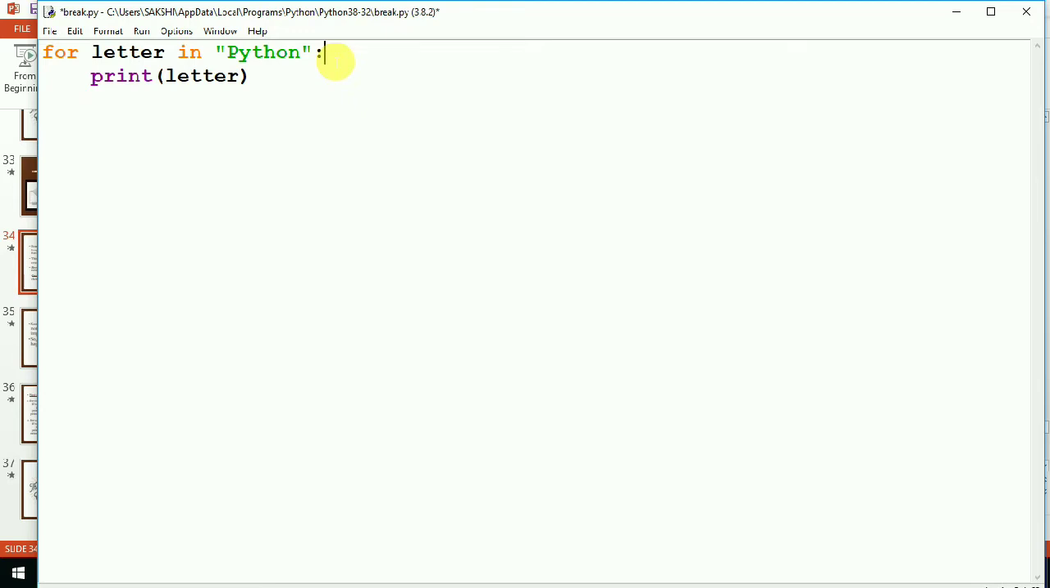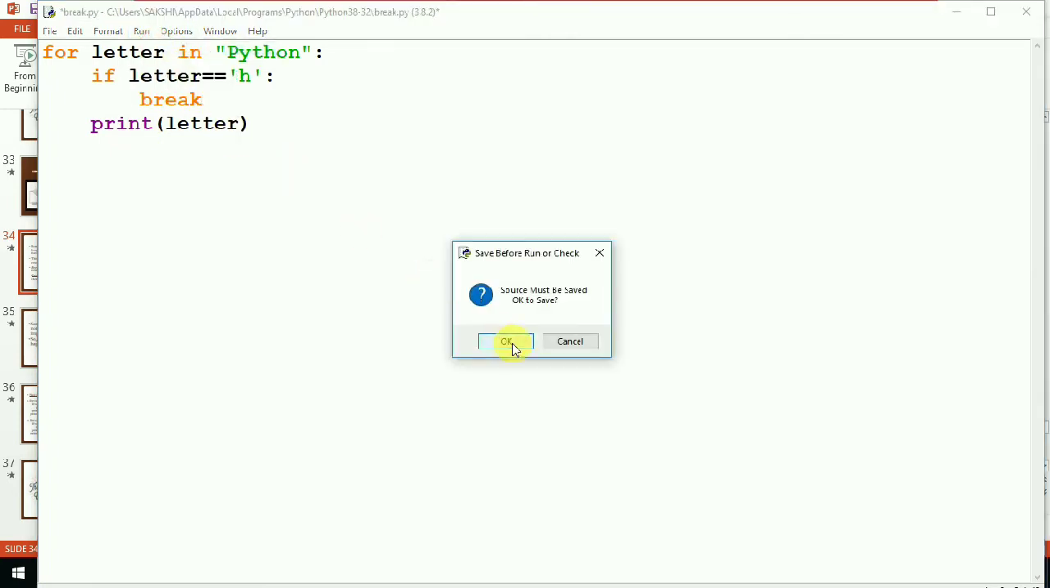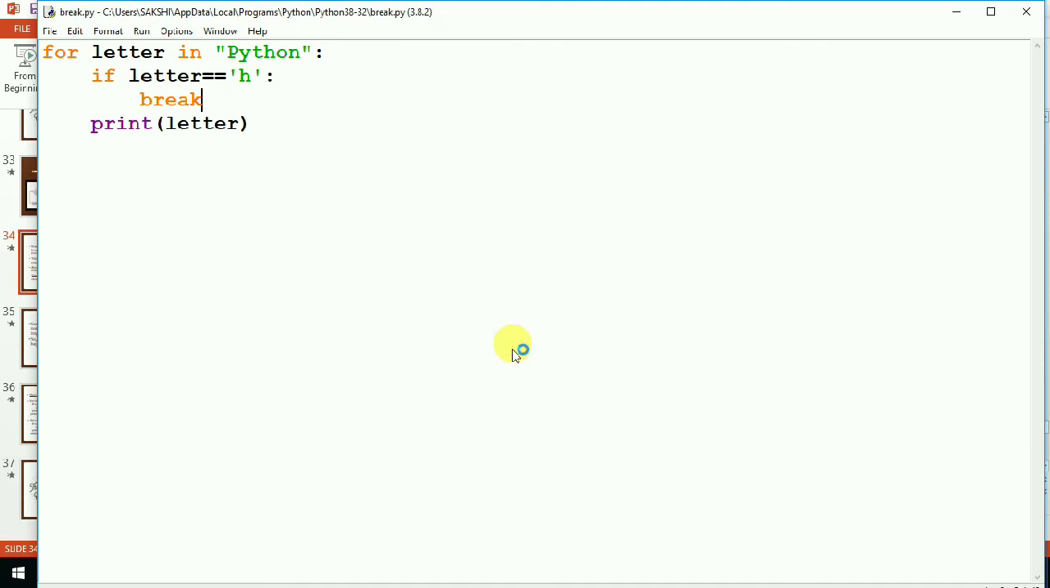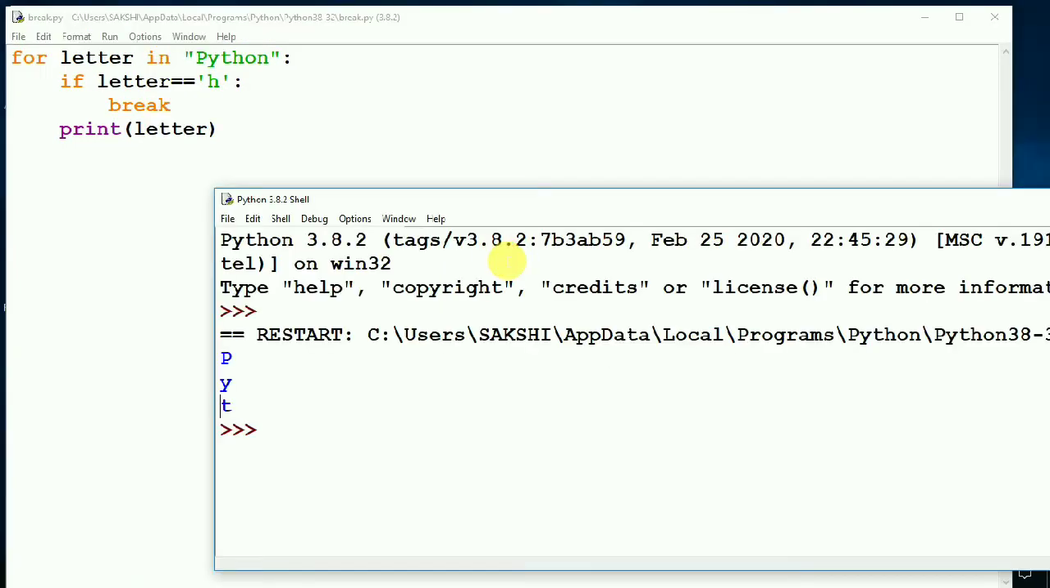So we say for letter in Python, if letter equal to h, then what it should do? It should break, and after that it should print letter. Let us see the output. So here is the output. It says P, Y and T.